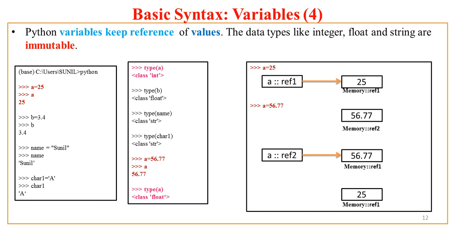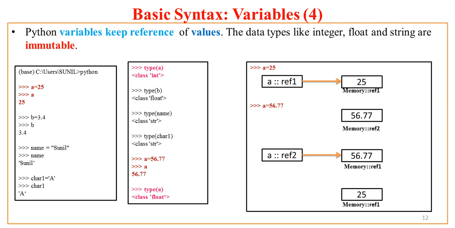Now here the value 25 will not be updated because the data types like int, float, strings are immutable. That means once the values are assigned to the memory reference, those values can't be changed. If values are not changed, those values are immutable. Immutable itself means which can't be changed.